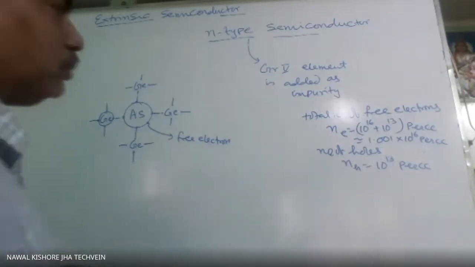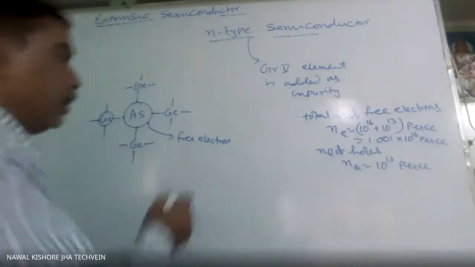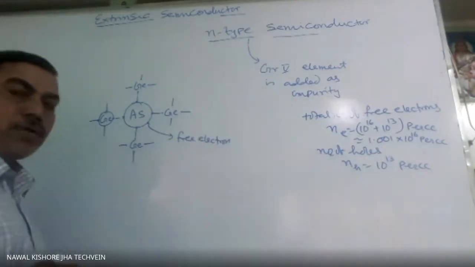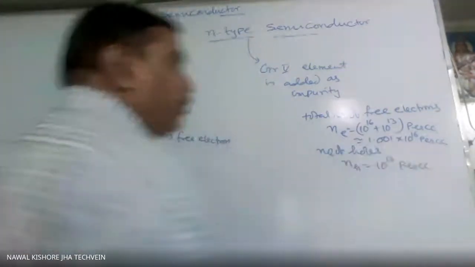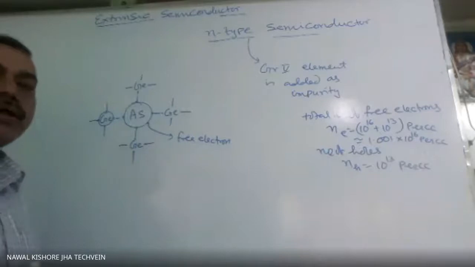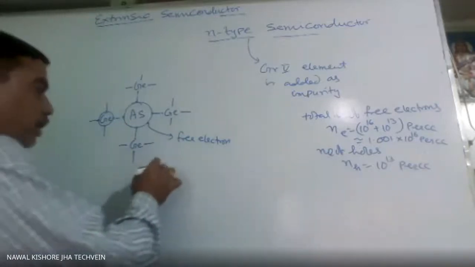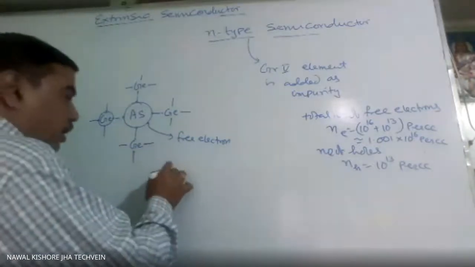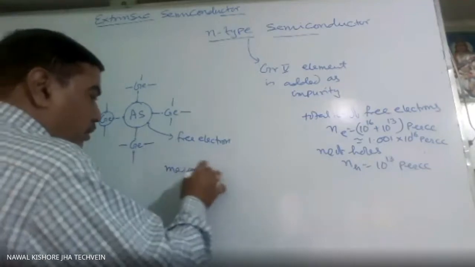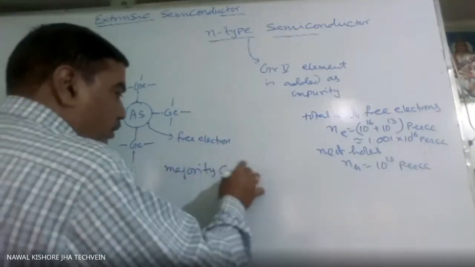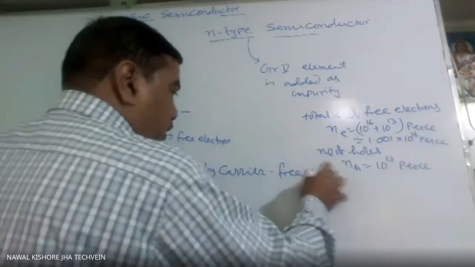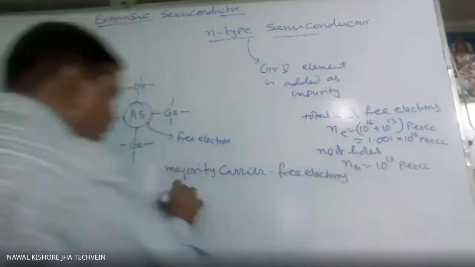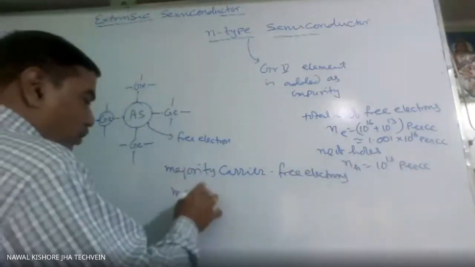Okay. So here number of free electrons will become of the order of 10 to the power 16, whereas number of holes will become of the order of 10 to the power 13. So here free electrons are majority carriers, whereas minority carrier is hole.